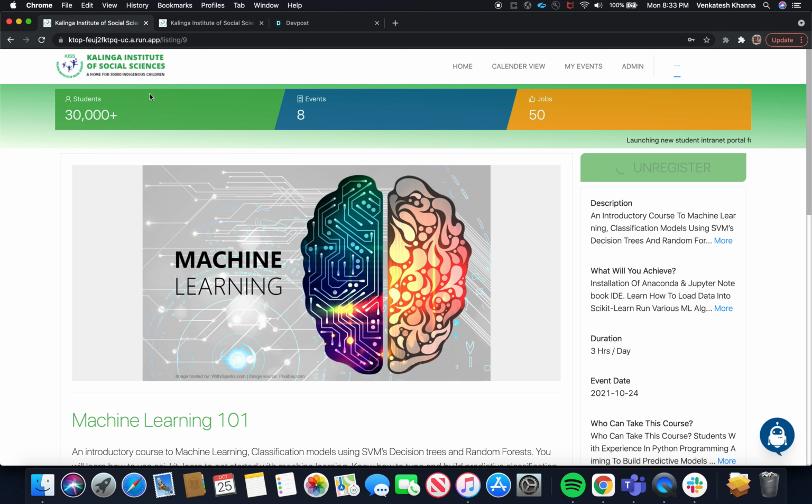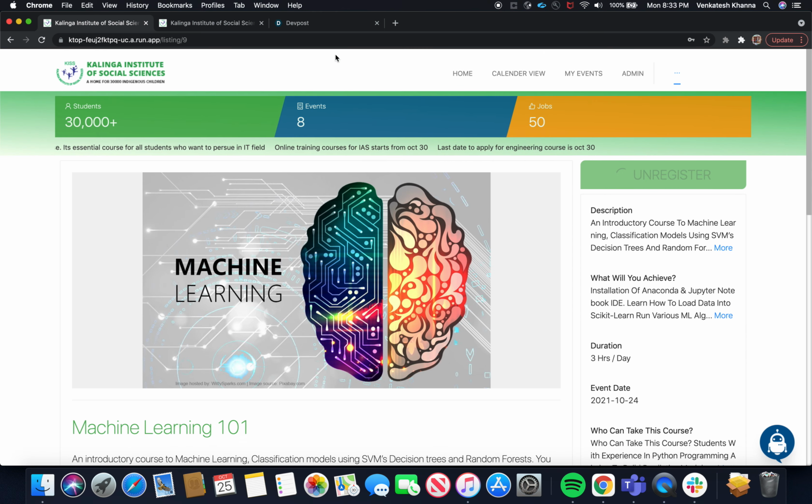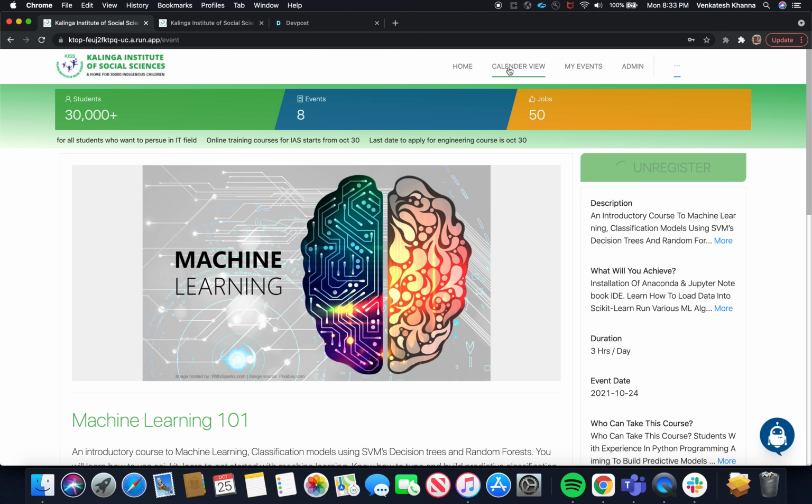If you see here the statistics, like students 30,000, Kalinga Institute is serving 30k students, followed by the events. Whatever events you are creating, that count will be listed here. Whatever job listings we have given, all those job listing counts will be displayed here. And for the scrolling one, we have an interface in the admin. If any critical announcement has to be published, admin can publish it there, and it will be displayed here.